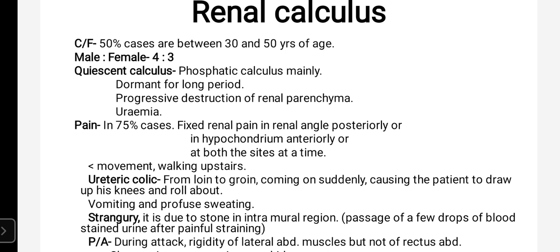It mainly remains quiescent, that means it remains dormant for a long period. There will be progressive destruction of renal parenchyma in phosphatic calculus as it remains dormant for a longer time. That means it will not show any signs and symptoms. It will remain dormant, but it will cause progressive destruction of renal parenchyma, and there will be uremia also in quiescent calculus.